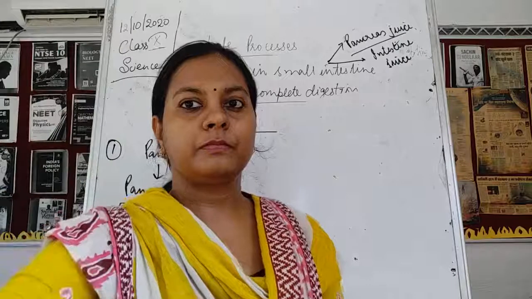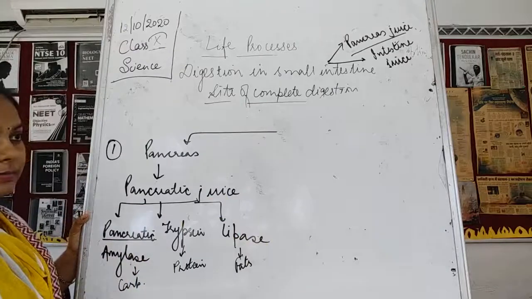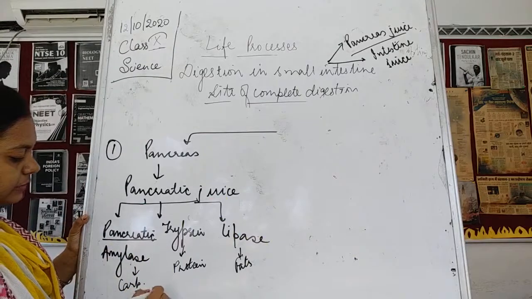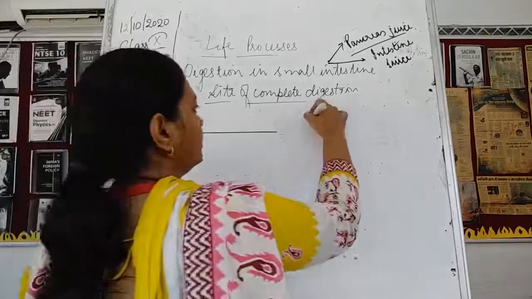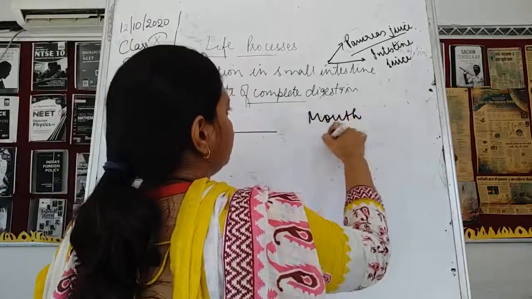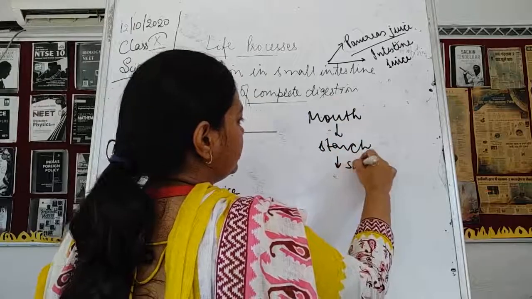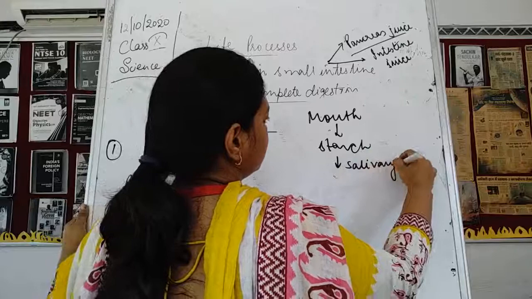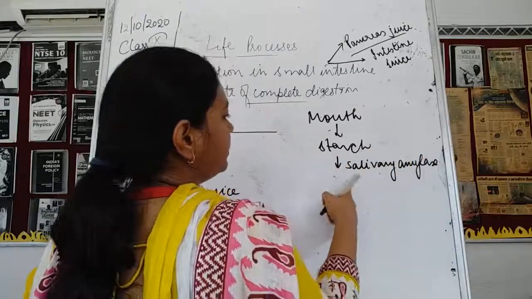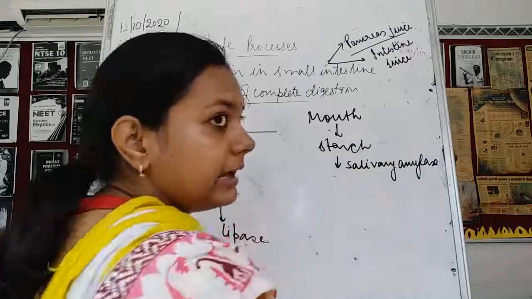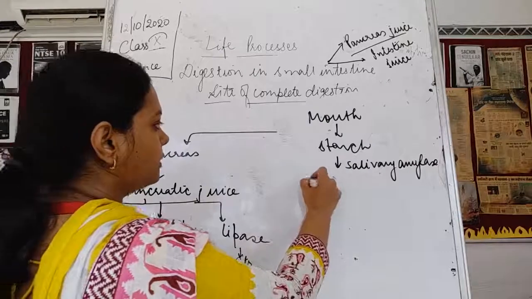Okay, so these 3 juices are the pancreatic amylase for digesting the carbohydrate. Carbohydrate means starch. जो डाइजेशन माउथ में कंप्लीट नहीं हुआ था, माउथ में स्टार्च था, स्टार्च डाइजेस्ट किया गया था सलाइवरी अमाइलेज से. Salivary amylase was secreted from the saliva. Then this food has gone into the intestine.